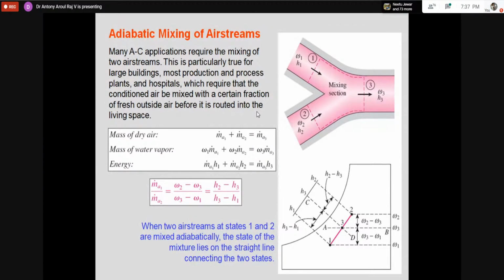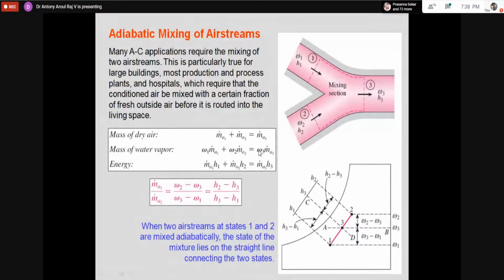So if I mix both, what is the resultant condition expected? The resultant enthalpy will be the enthalpy of whatever it is more, that is the enthalpy of the cold air only. So that is what this formula is telling. If you put it like this, it will be specific humidity 1 times mass of air 1 plus specific humidity 2 times mass of air 2, divided by mass of air 1 plus mass of air 2.